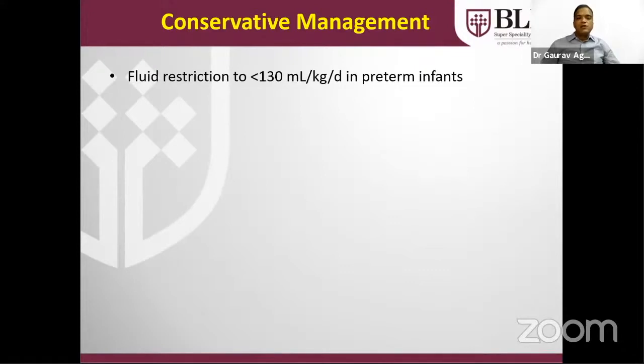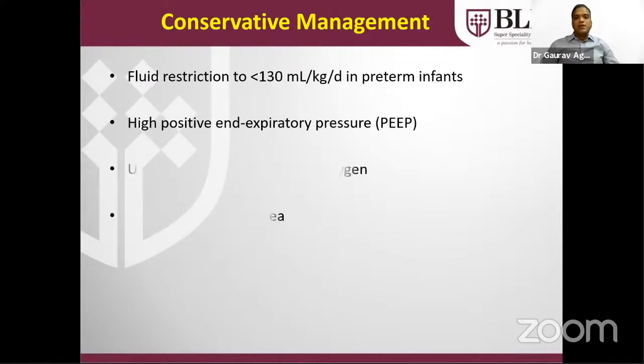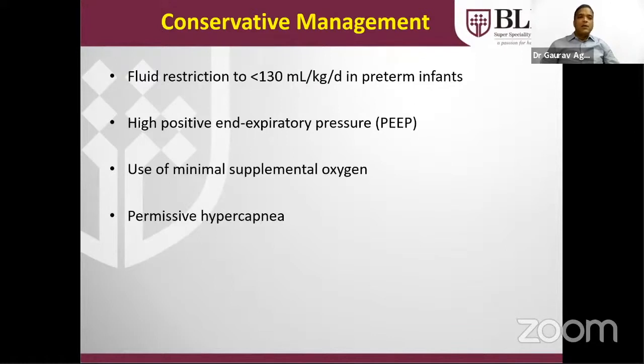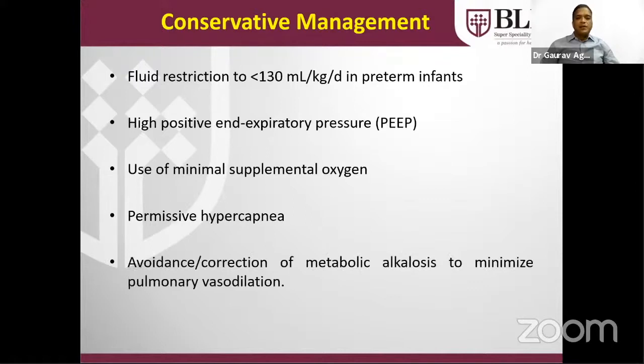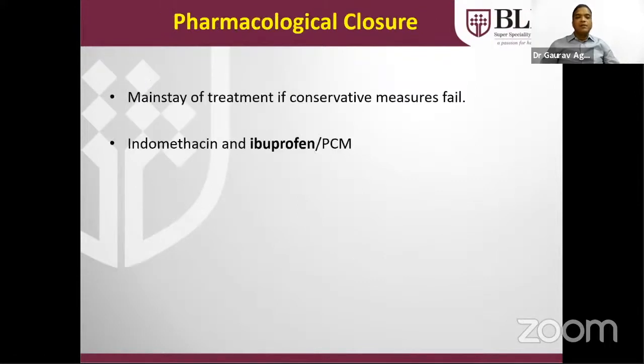The fluid restriction should be there in preterm infants. High PEEP should be there to keep the alveoli open and to decrease the pulmonary blood flow and to maintain the systemic blood flow. And the use of minimal supplemental oxygen to avoid free radical injury due to the oxygen, and permissive hypercapnia should be there. And we should not try to correct metabolic alkalosis because it will lead to the pulmonary vasodilatation and will increase the lung injury. If conservative management is failed, then we should think about the medical treatment.